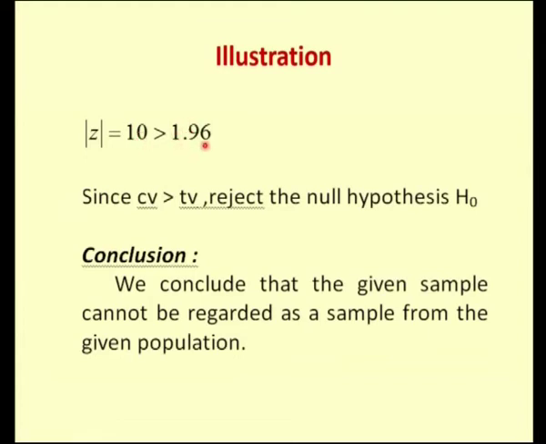So, the calculated value of Z is 10, and 1.96 is the Z critical value of the standard normal variate for a two-tailed test at 5% level of significance. For a 5% level of significance, the normal distribution value is 1.96. I need to compare the calculated value with the table value. My calculated value is greater than the table value, so we reject the null hypothesis H naught. We can conclude that the given sample cannot be regarded as coming from the given population.